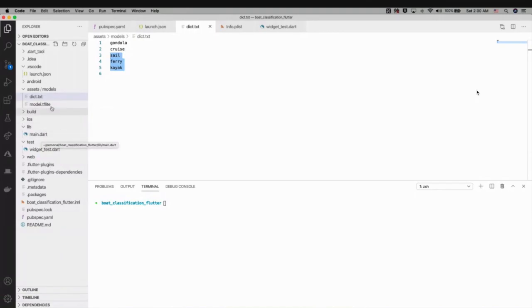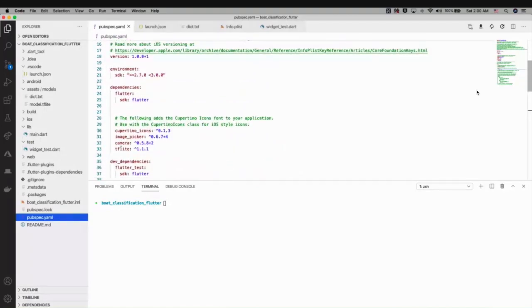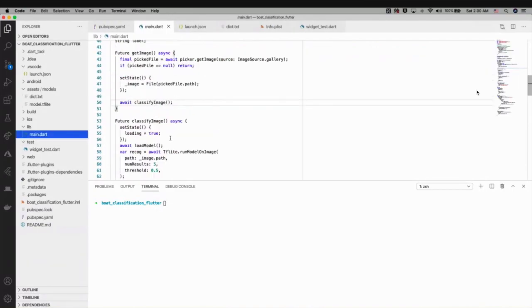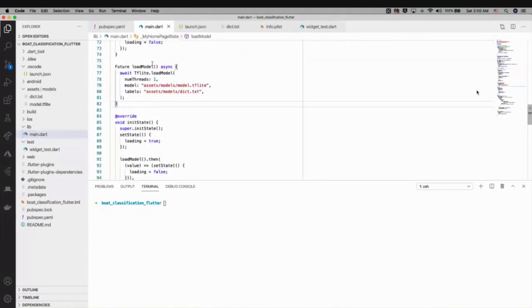To add the TensorFlow Lite integration, in the pubspec.yaml I have added the dependency, tflite. In main.dart, I'm loading the model here. I said, TensorFlow Lite, load my model, the model is in this path, and the labels are in this dict.txt.